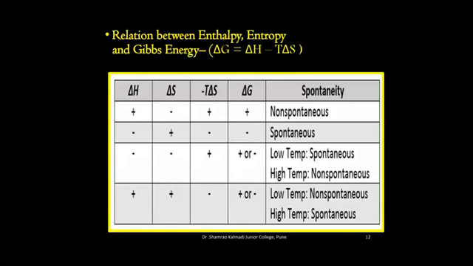Then, at low temperature, the reaction will be non-spontaneous and at high temperature, the reaction will be spontaneous. So, by substituting the values of delta H and delta S in the equation of Gibbs energy, we can predict whether the given reaction is spontaneous or non-spontaneous at the given temperature T.